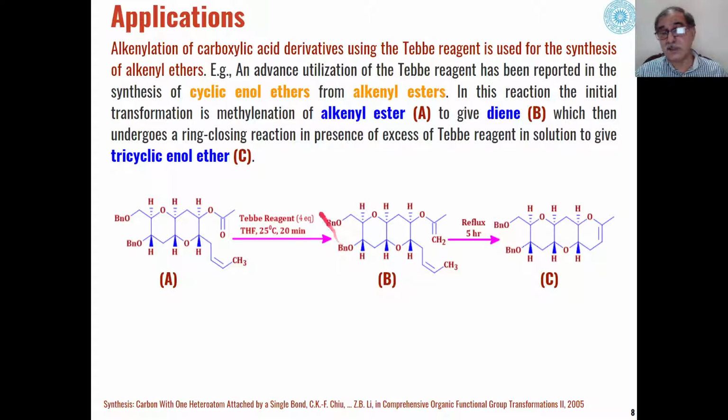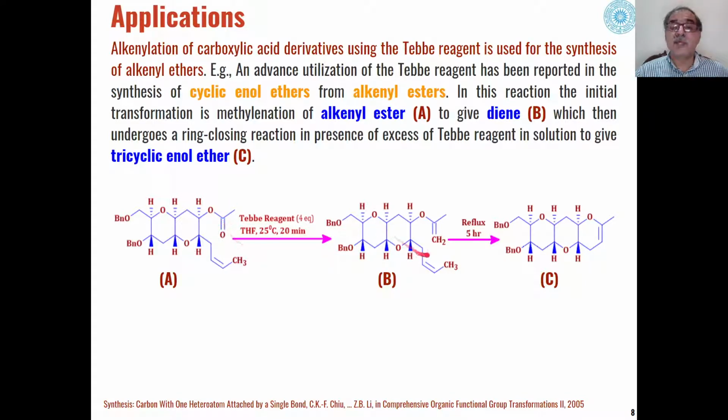Then this is again a very important reaction, the alkylidenation of carboxylic acid derivatives. So this is an ester moiety present in the molecule, and this is an alkene moiety present in the molecule. So Tebbe reagent selectively converts this ester group into the corresponding methylene.